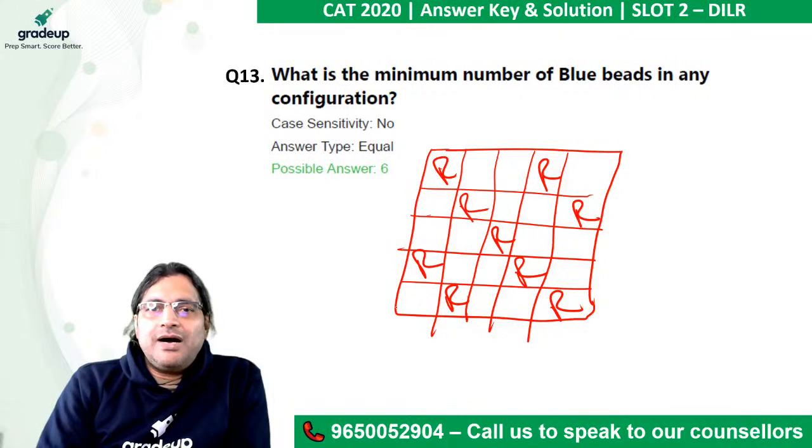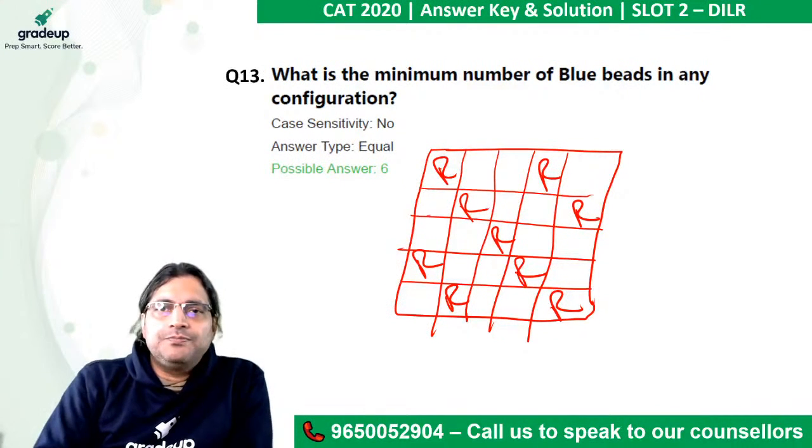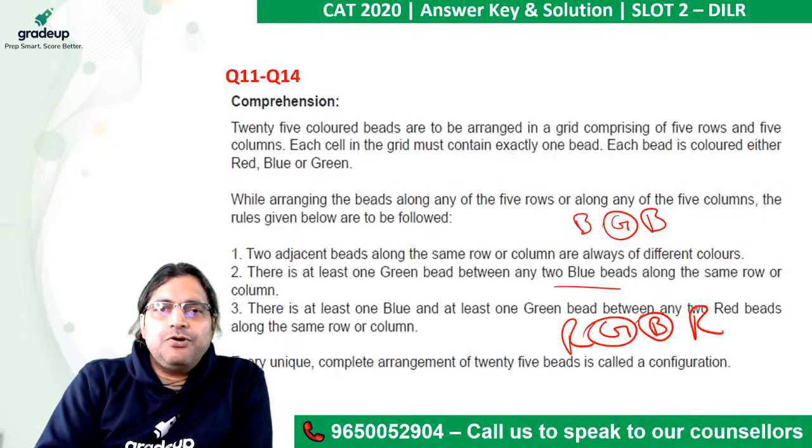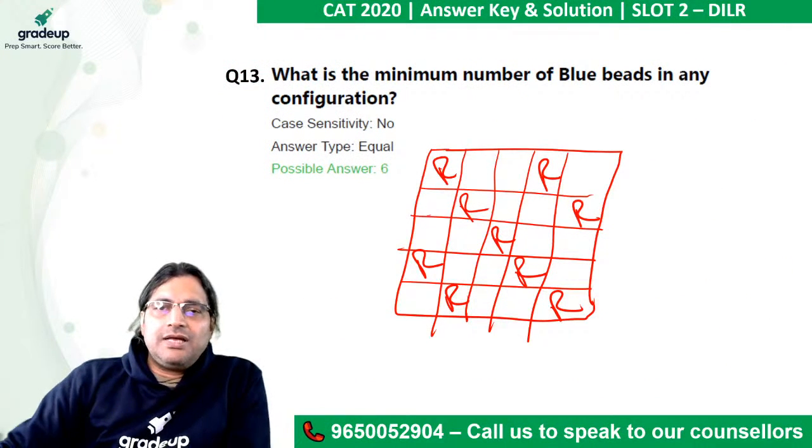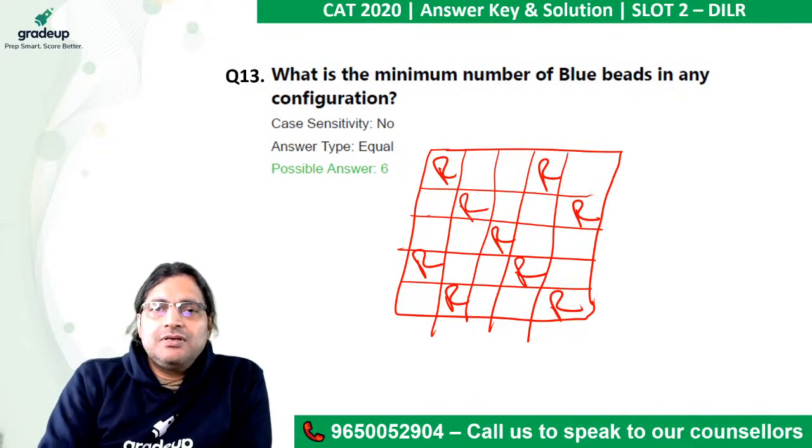And mind you, this is given that between any two blue you need to put one green. There is at least one green bead between any two blue beads. So of these two, there has to be one blue and one green.